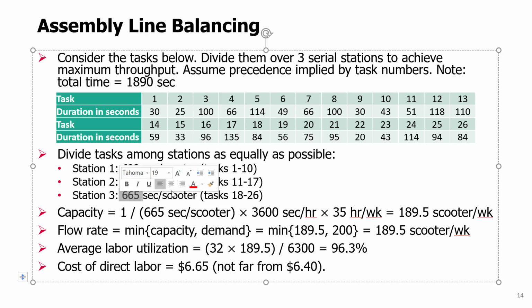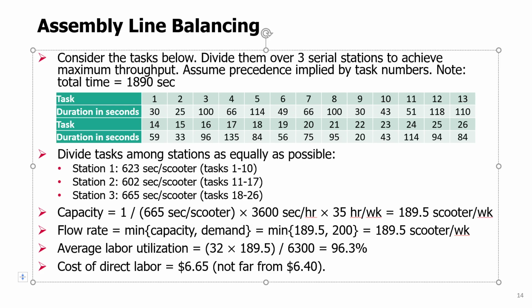5 seconds more. And so it gives us, in this case, the capacity of each could be calculated as 1 over this. Obviously, the bottleneck will be the one with the longest time. So the capacity of the assembly line will be 1 over 665 seconds per scooter. Again, converting this to capacity per week gives us almost 190 scooters per week, so 189.5 scooters per week. If this is the capacity now after balancing the assembly line,